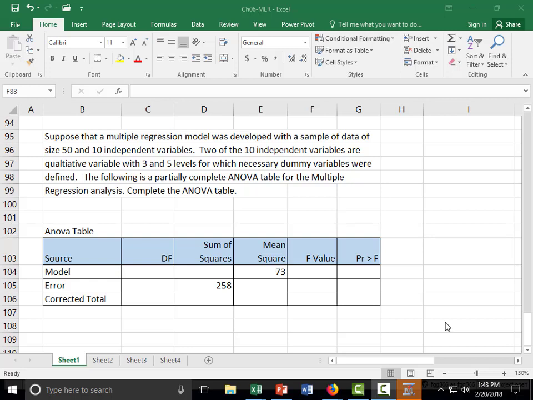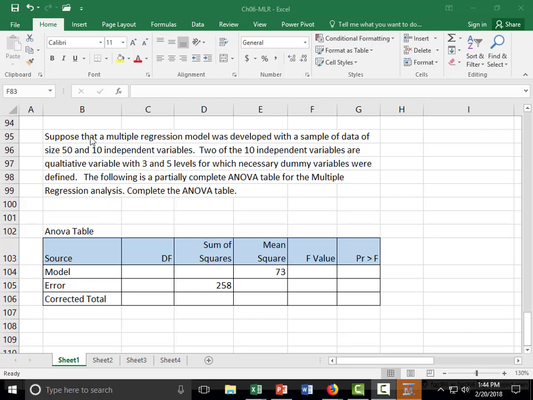Okay, so I have copied this into the shell file. If you download a second copy and then copy paste this into your Excel file, then you will have it. So here, this ANOVA table has only two values entered: the mean square of the model, which is regression. So mean square regression is given, and then sum of squares of error is given.